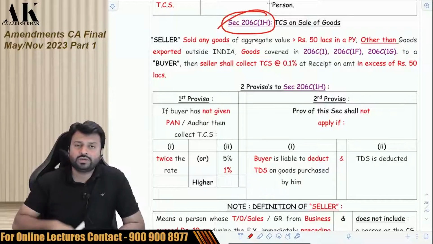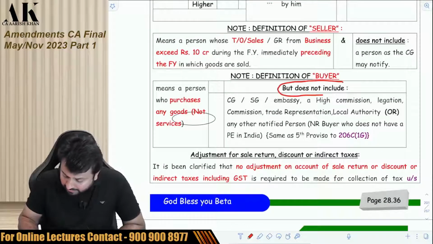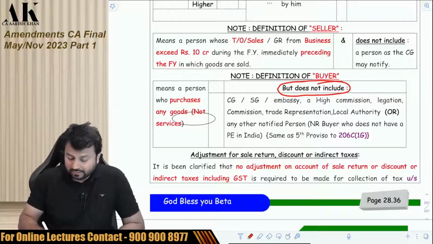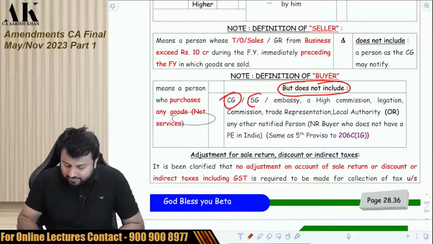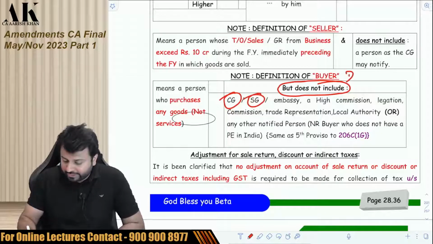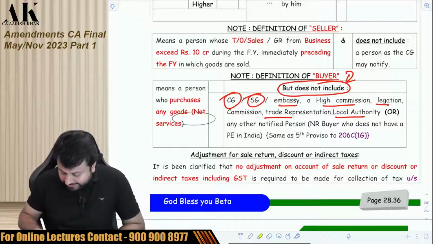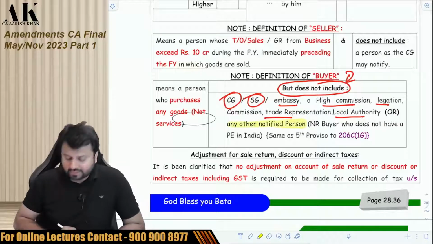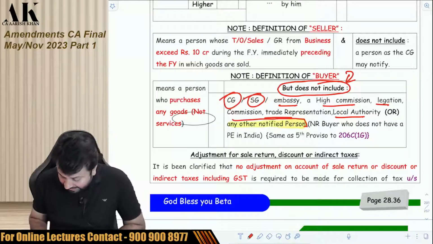Now the question over here is, in the definition of buyer, the government has excluded certain buyers. You remember that? If you sell to central government, do not collect TCS. If you sell to state government, do not collect TCS. These are excluded from the definition of buyer. You can check here. If you sell to embassy, any high commission, legation, trade representation, local authority. And the last one is any other notified person. So the government has notified any other person over here as.